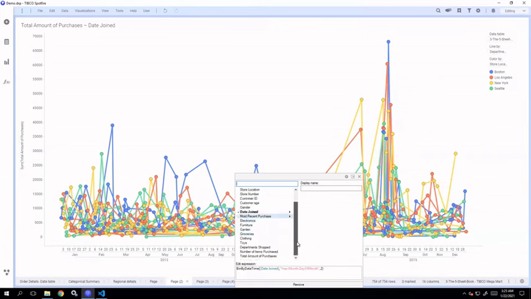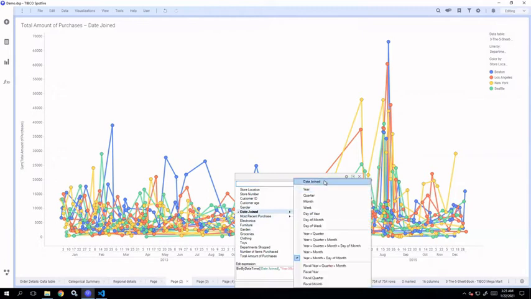For all the date and time columns in Spotfire, it provides us with different options to aggregate or to bin or group the data, to display the data.